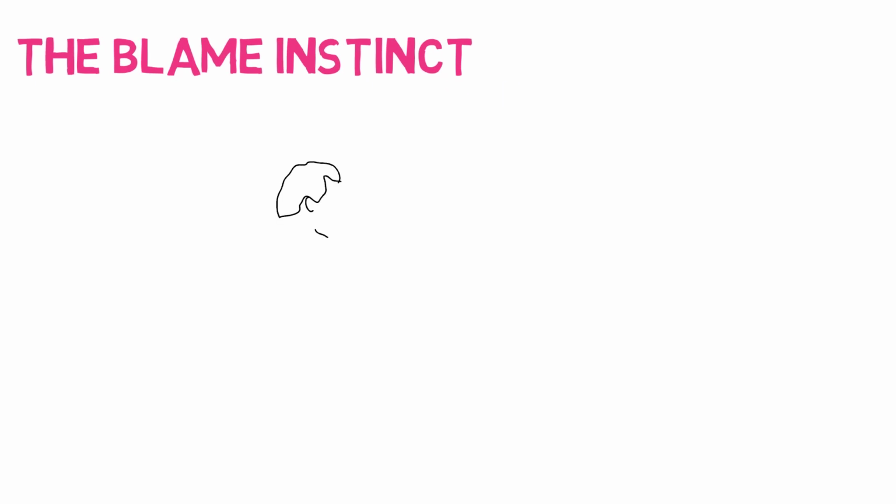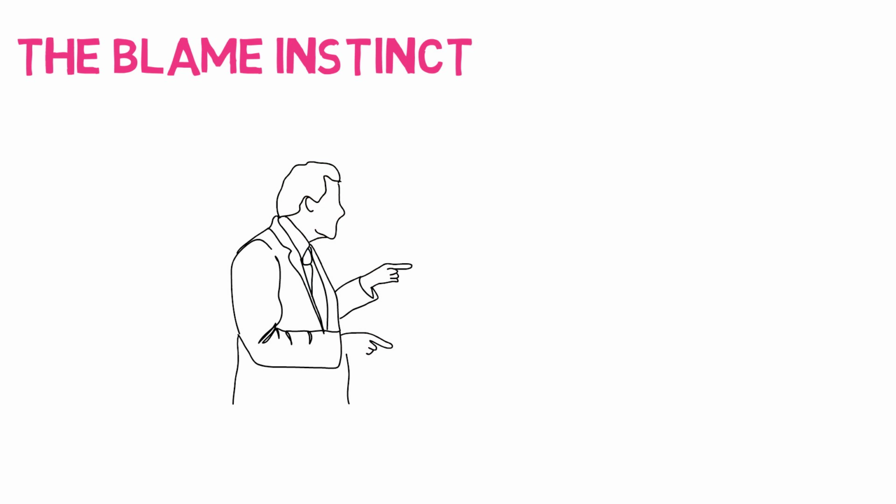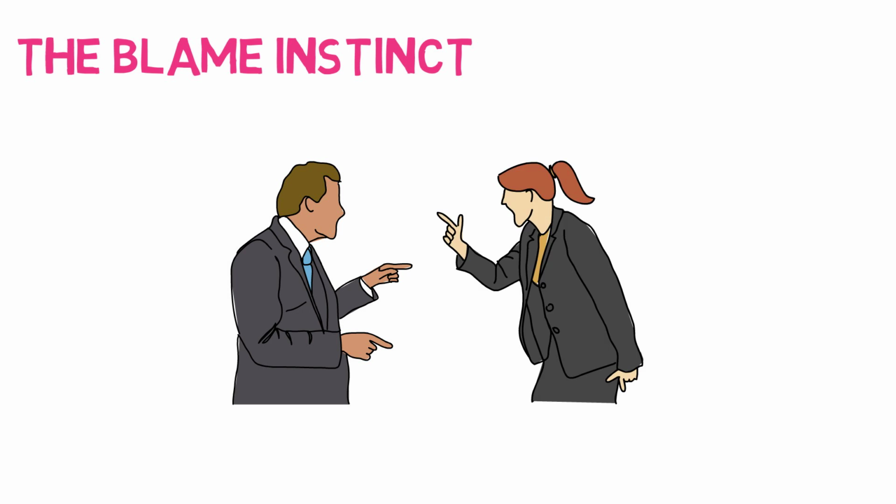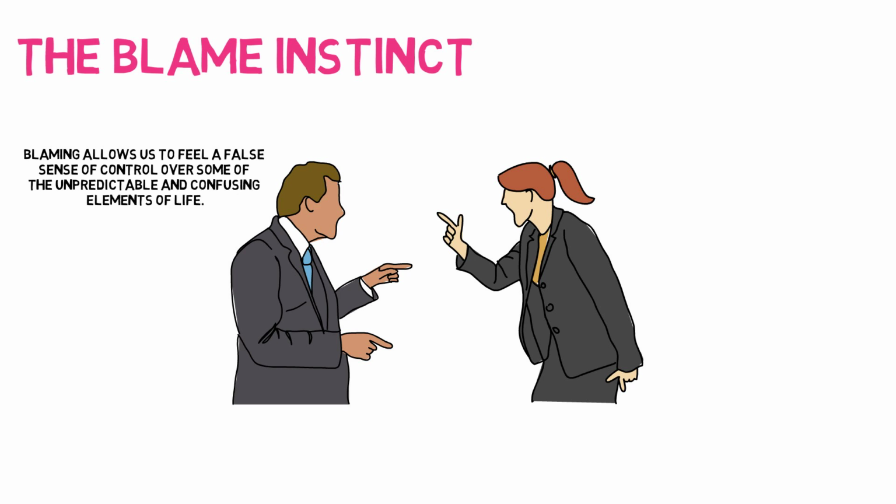Lesson 5. The blame instinct. The blame instinct stems from our human tendency to want a definite reason as to why something has happened. When something goes wrong, we want to believe that there is a guilty party or individual to blame. Blaming allows us to feel a false sense of control over some of the unpredictable and confusing elements of life.